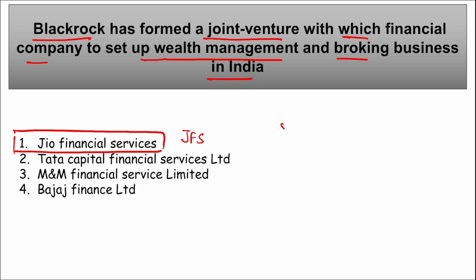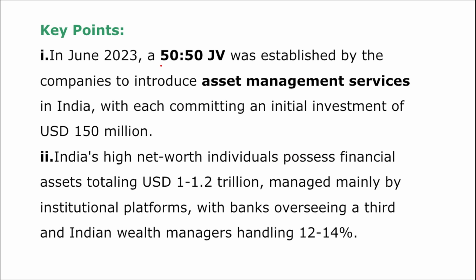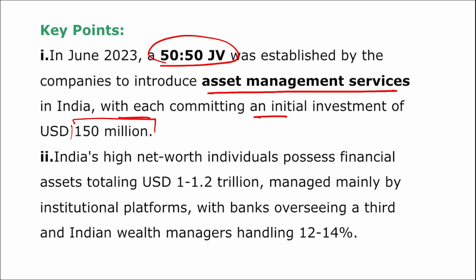And they signed this 50-50 joint venture. That means BlackRock will own 50% and 50% of the share will be with Jio Financial Limited, correct? This will involve incorporating a wealth management firm and a brokerage company, and they will both require separate licenses from SEBI. And remember, this 50-50 joint venture was established to introduce asset management services in India. In June, we saw a 50-50% joint venture established for asset management services in India, with each committing an initial investment of $150 million.